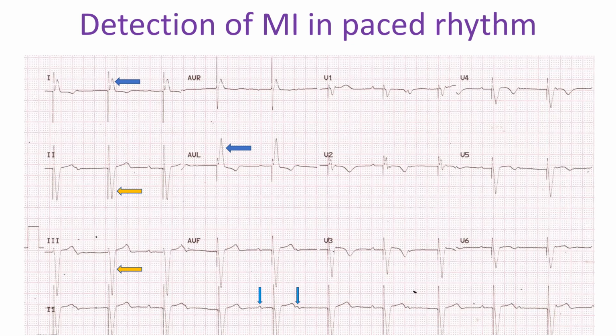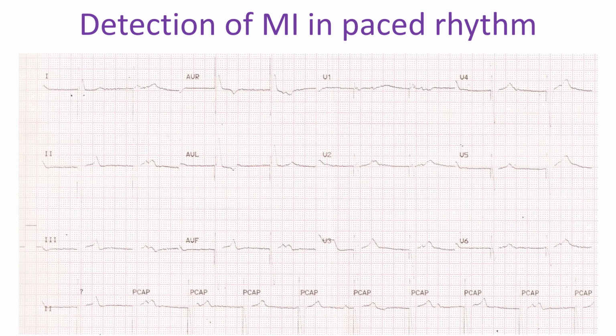T waves are inverted in leads V2 to V6 in the presence of negative QRS complexes. Concordant T waves would suggest a primary T wave abnormality. Review of previous ECG, though partially faded, showed upright T waves in anterior leads. This, in addition to the clinical history of anginal pain, wall motion abnormality on echo, and elevated troponins, confirmed the possibility of an anterior wall myocardial infarction.